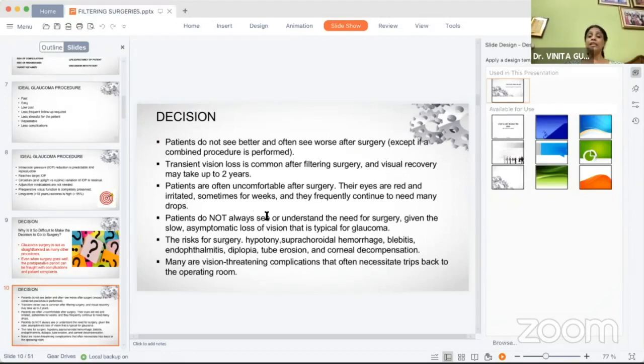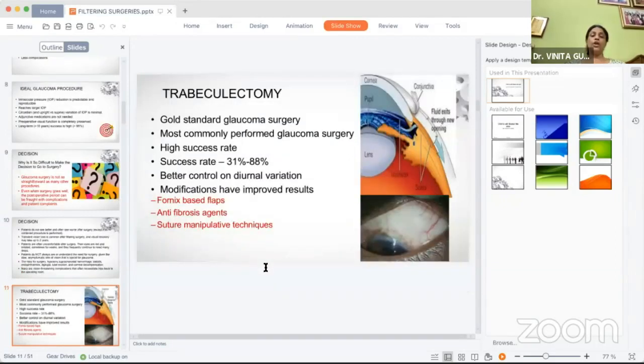Patients also do not understand the need for surgery, as in most of the cases, as we know in glaucoma, it is an asymptomatic loss of visual fields. Also, the risks of surgery, depending on the type of surgery which we have chosen, are pretty high, especially vision-threatening complications, which may necessitate us to take trips back to the operating room.